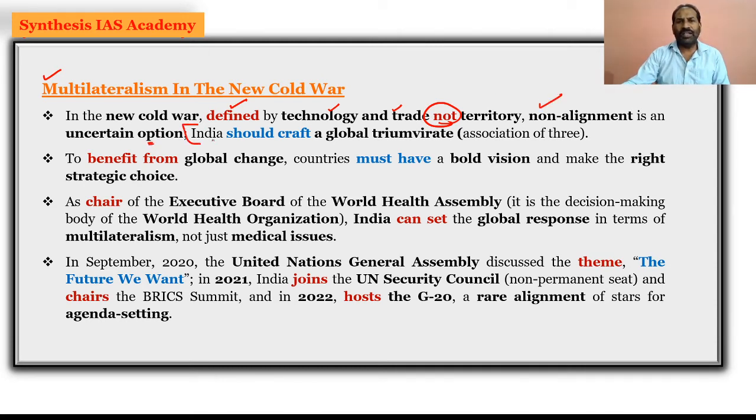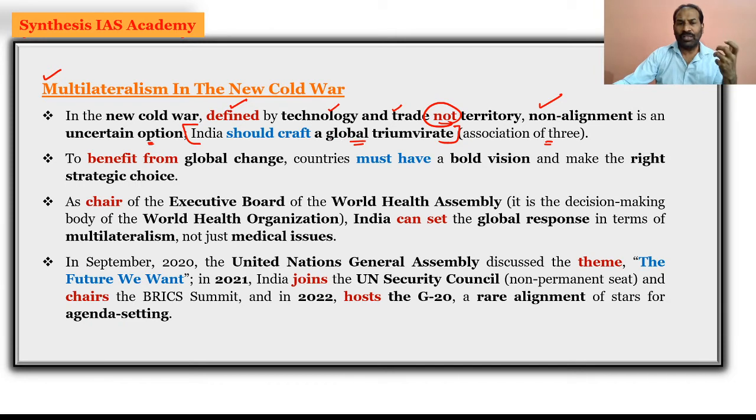India should now craft a new global triumvirate, that is, an association of the three. So the concept of non-alignment is an uncertain option, but its basic fundamental is not just trying to have an edge over the US or the Soviet Union and now Russia, but making sure that India crafts multilateralism in the Cold War.